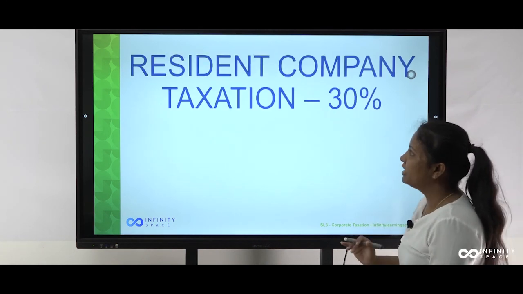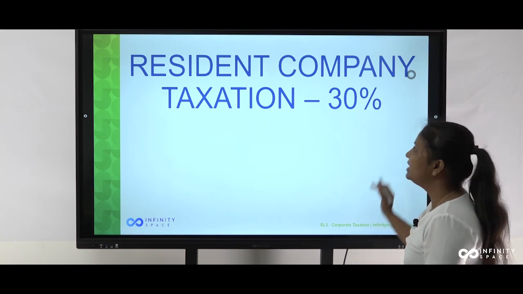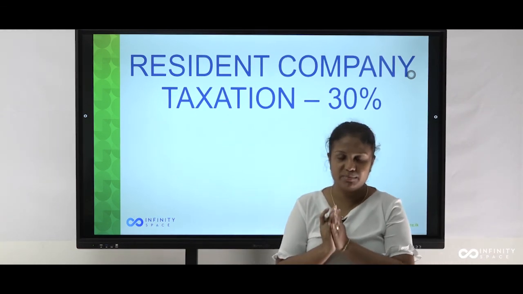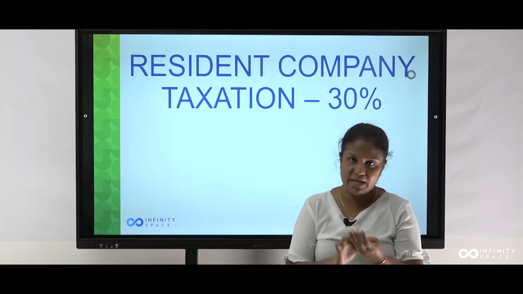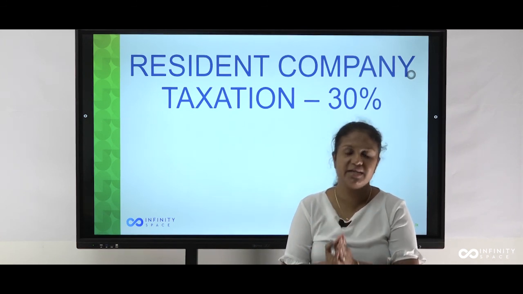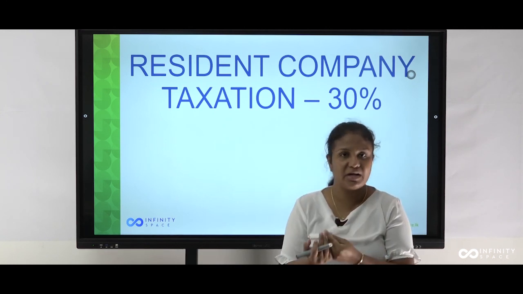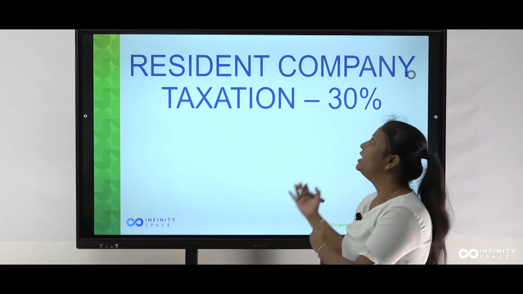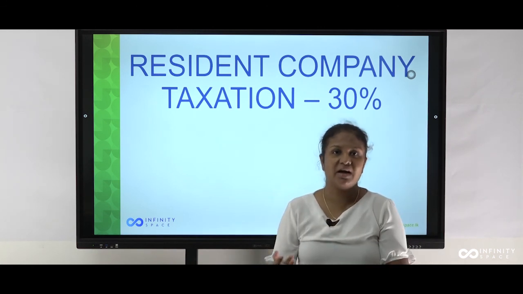My main focus today is resident company taxation, which is 30%. I think with this brief discussion of the syllabus area, you have got a high level of understanding of the paper, time allocation, action verbs and all these things, and a very at-a-glance picture of the open book referential. With all that good understanding, we will go for resident company taxation, which is your 30% area in the syllabus.